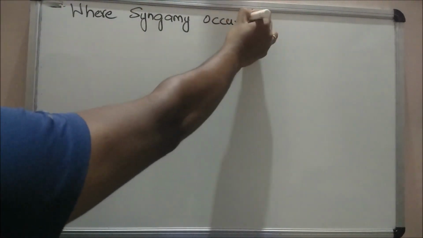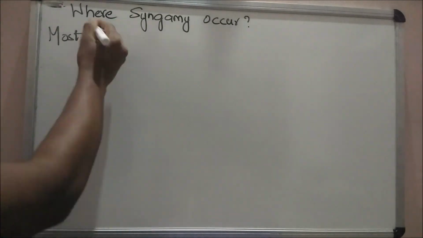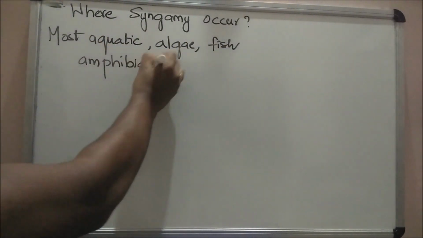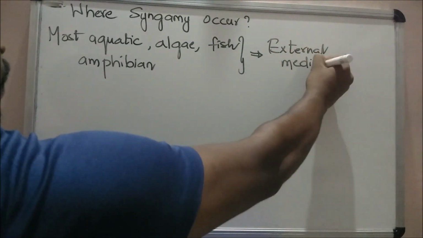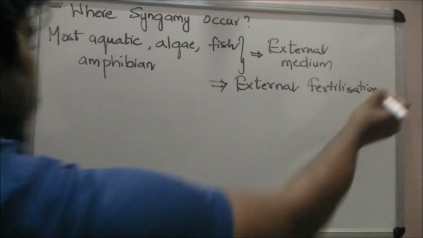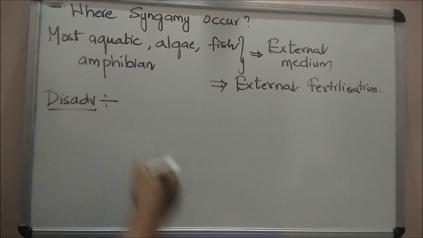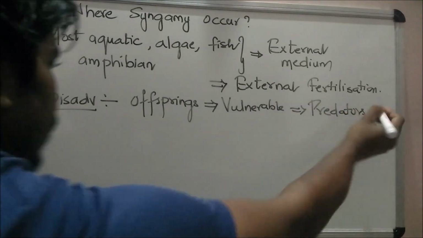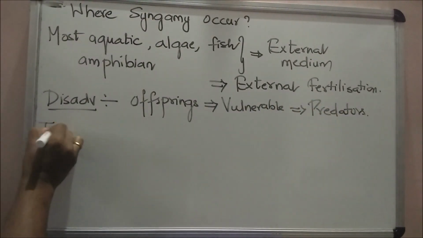Where does syngamy occur? In most aquatic organisms, algae, fish as well as amphibians, syngamy occurs in the external medium outside the body of an organism. This type of gametic fusion is called external fertilization. Here the major disadvantage is that the offspring are extremely vulnerable to predators threatening their survival.